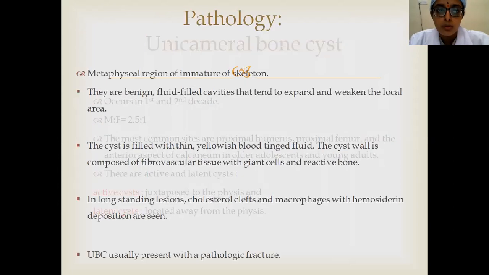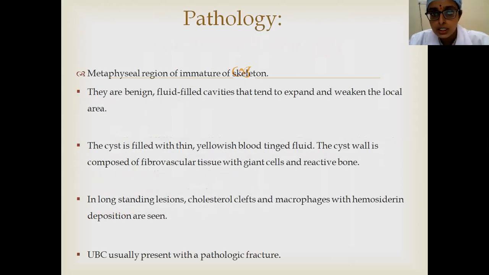This unicameral bone cyst is in the metaphyseal region of the immature skeleton and it has fluid-filled cavities. The contents of the fluid are different. Prostacyclins and prostaglandins are present. They cause lysis of the bone and they expand and weaken the cortical bones surrounding the tumor. Usually it is filled with thin yellowish fluid, whereas in aneurysmal bone cyst you have a blood-filled cavity.